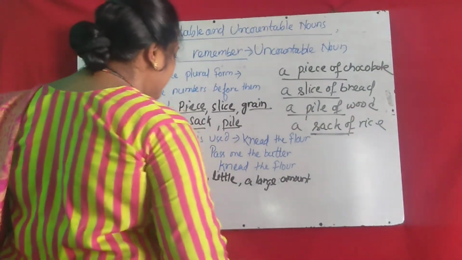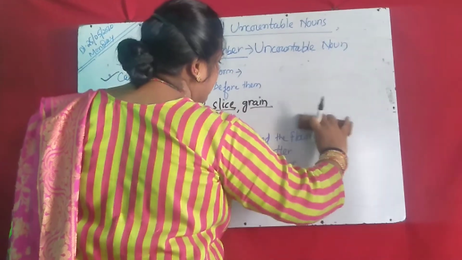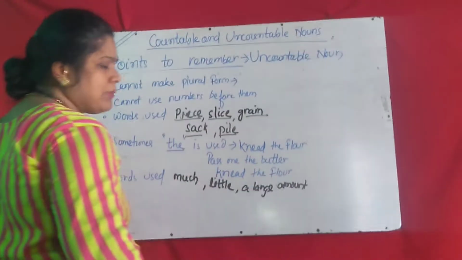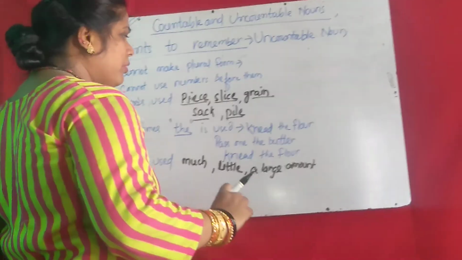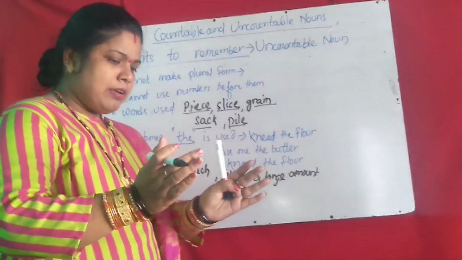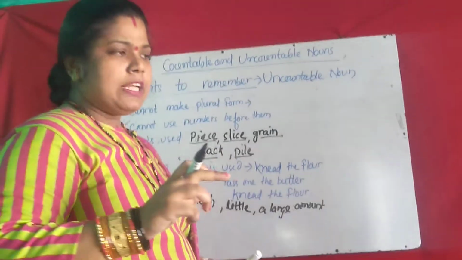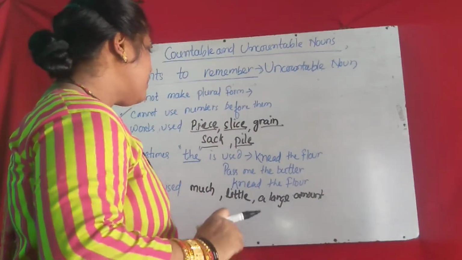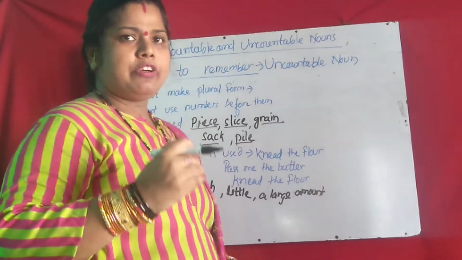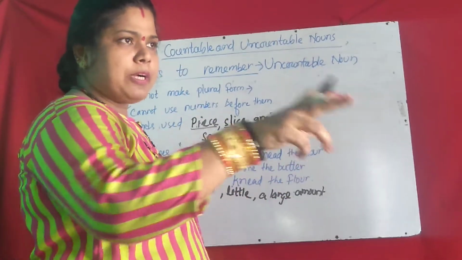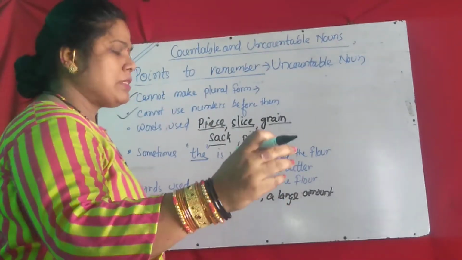Then, just like how we use "the" before a proper noun, before uncountable nouns in some cases we can use "the". Suppose "knead the flour": given some flour in a pan, you are asked to knead that particular flour, then you say "knead the flour". Or "pass the butter": some butter is on the table and you are asking your friend or mother, pointing to a particular piece or packet of butter, then you can say "pass me the butter".